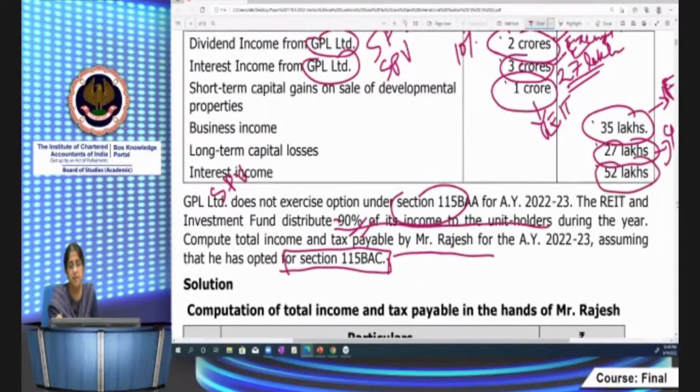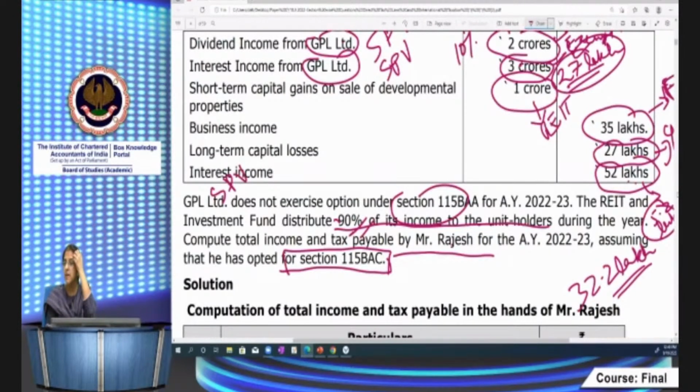Now interest income. All other income except business income is taxable in the hands of the unit holder. So 52 lakhs is taxable. And since the share of Rajesh is 10%, even though only 90% was distributed on the entire 52 lakhs, the remaining 10% is deemed to have been credited on the last day of the previous year. So 52 lakhs ka 10%, 5.2 lakhs will be chargeable to tax in the hands of Rajesh. So what is chargeable to tax? 27 lakh here and 5.2 lakh. Totally 32.2 lakh will be Rajesh's total income. Is this very clear? I hope this is clear.